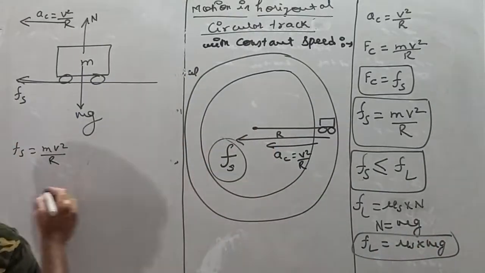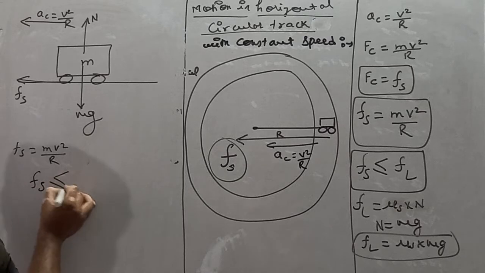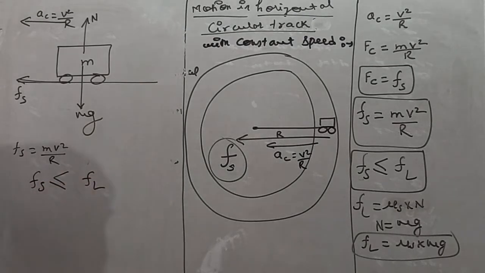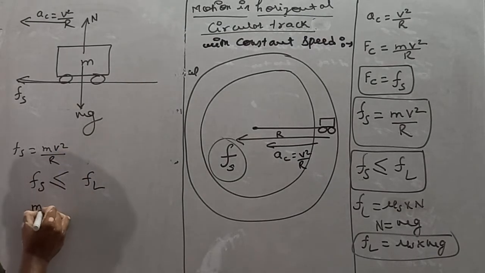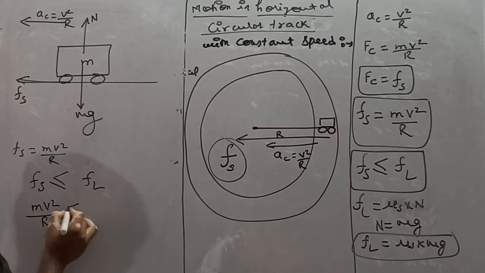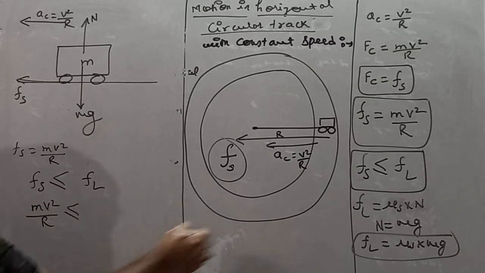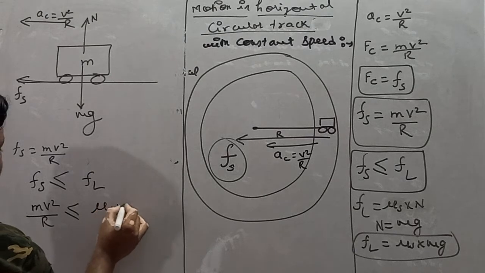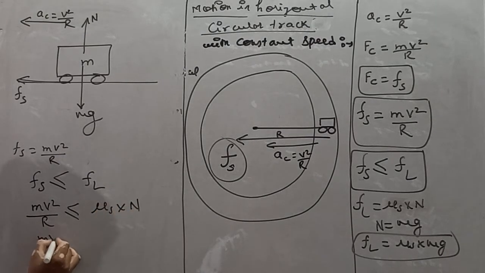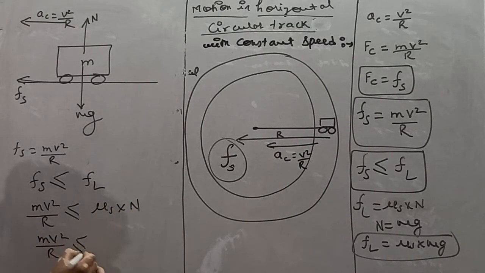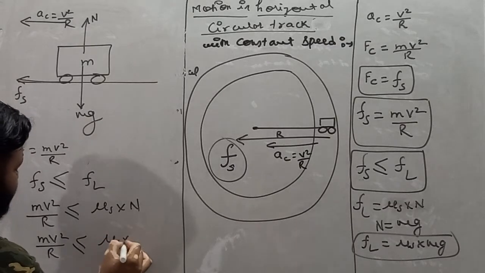So if you use static force of friction less than or equal to limiting friction, the value of static friction is mv square by r, so it must be less than or equal to mu s into N. So we can write mv square by r is less than or equal to mu s into mg.